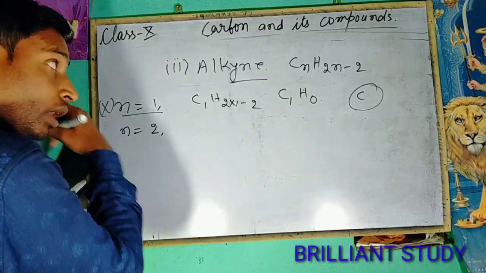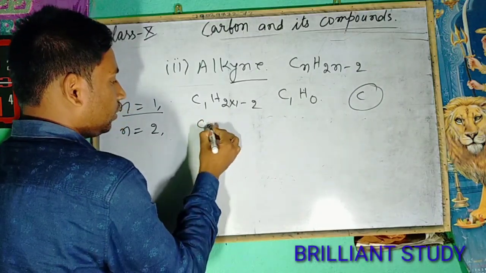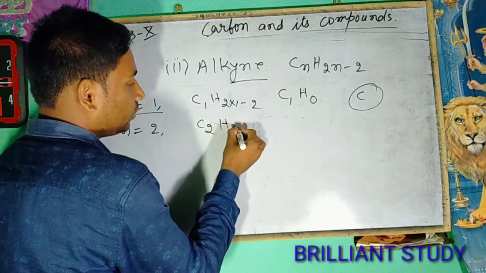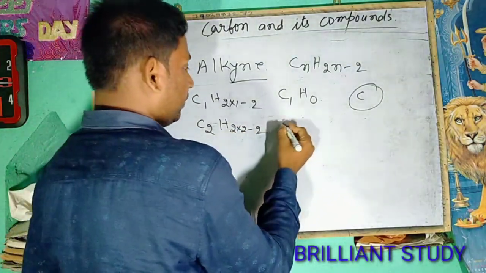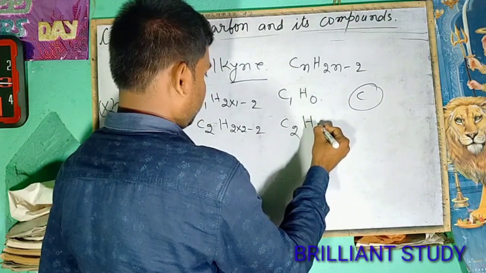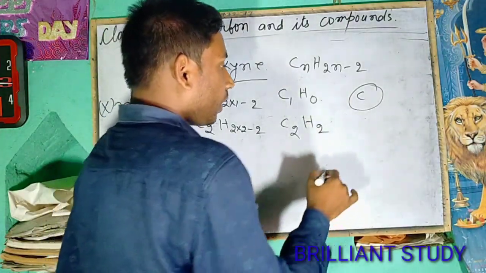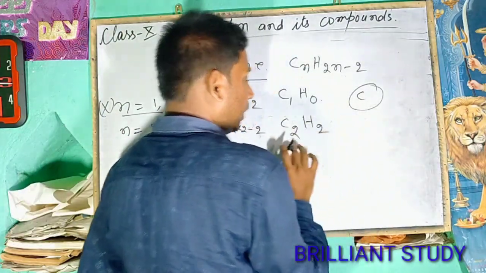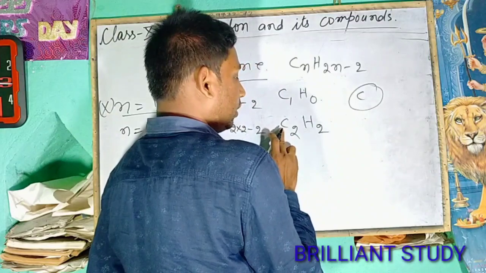Now go to n equals to 2. The formula will be C2H2 into 2 minus 2. That means it will be C2H2. Now find its structure.